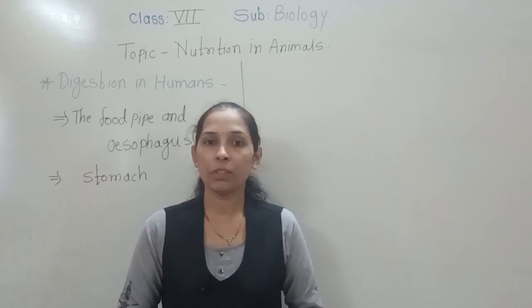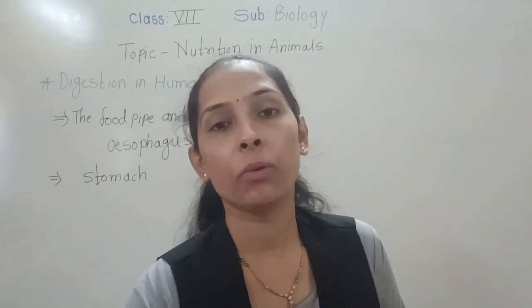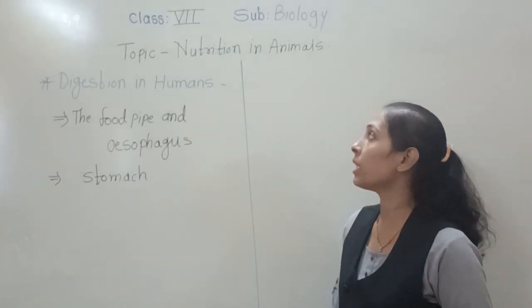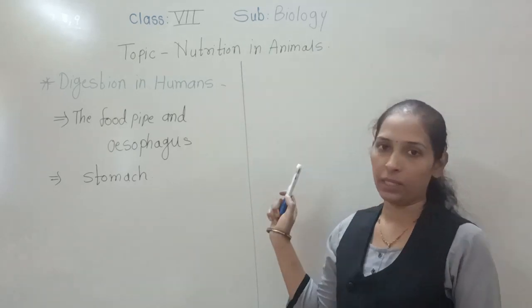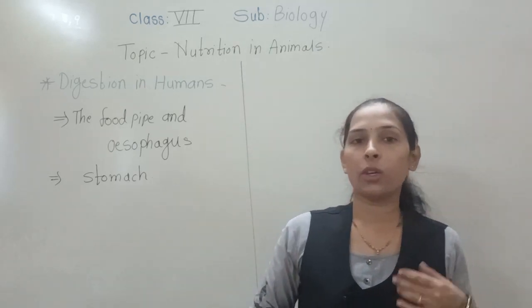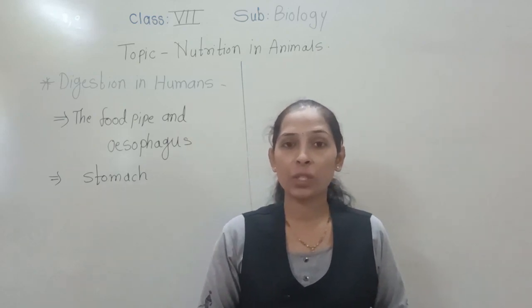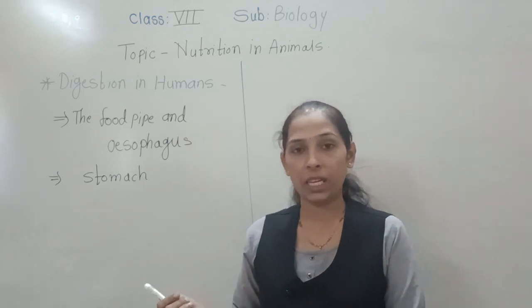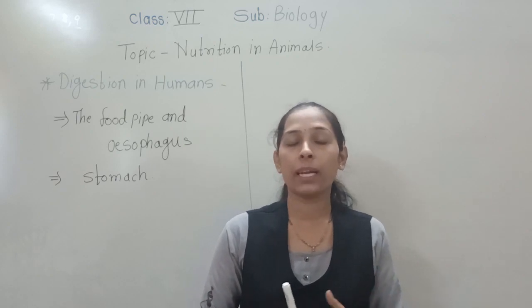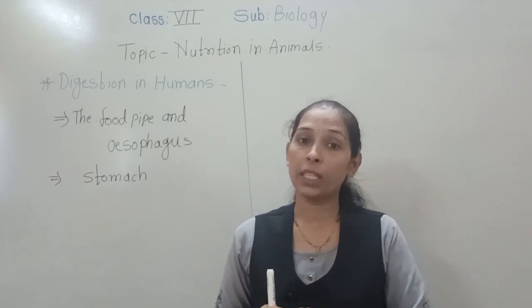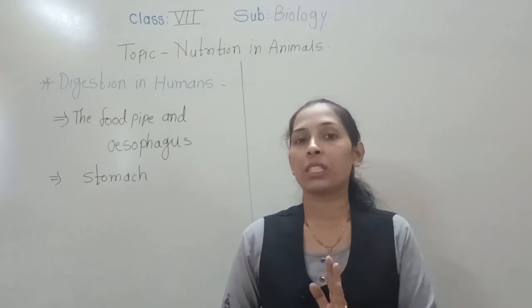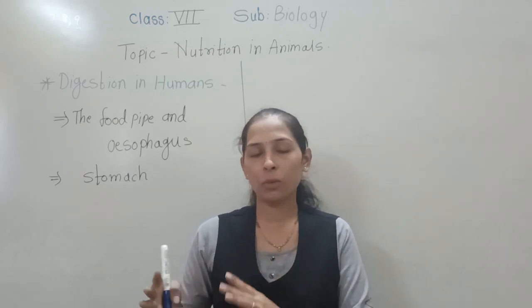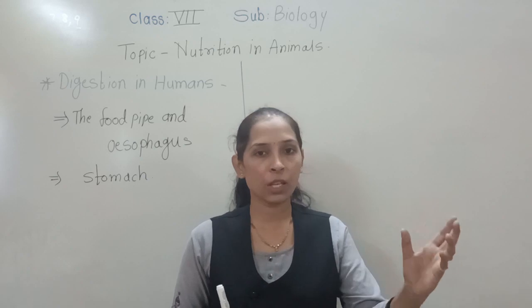So as we know, in our biology session we are discussing the second lesson from our syllabus, and the name of the lesson is what? Nutrition in animals. Okay. Regarding this lesson, we have already discussed some points. We have discussed the alimentary canal and the different ways by which animals take food into their body. We have also discussed the different types of teeth and the tongue, and many more things in some previous videos.